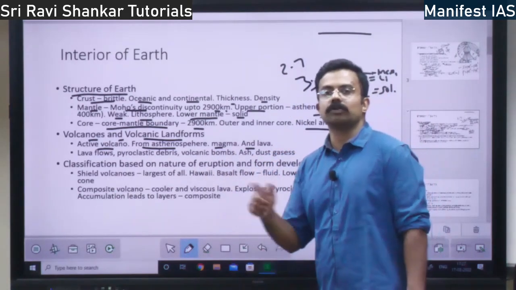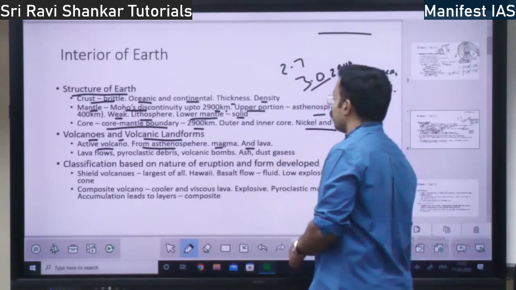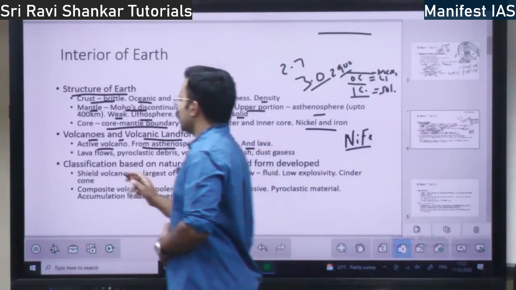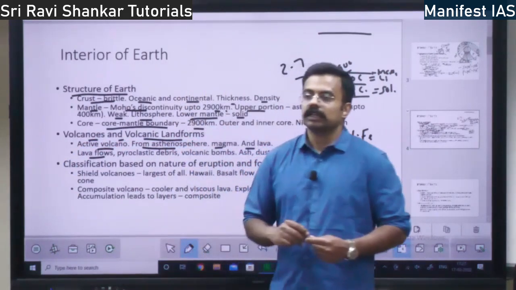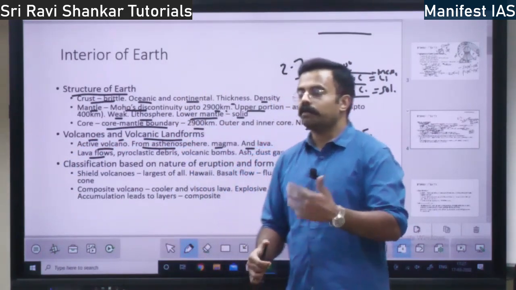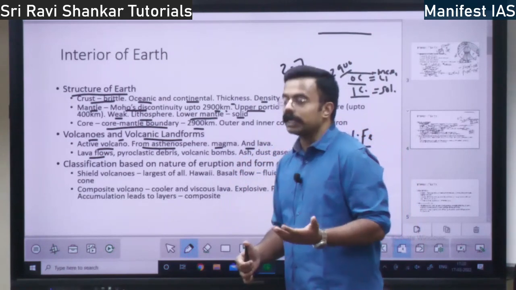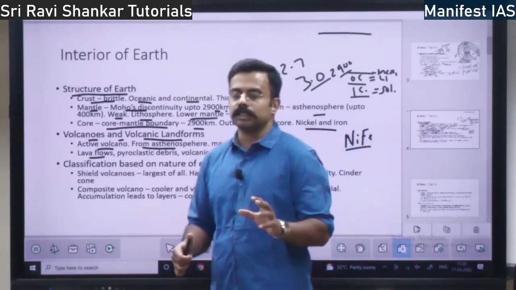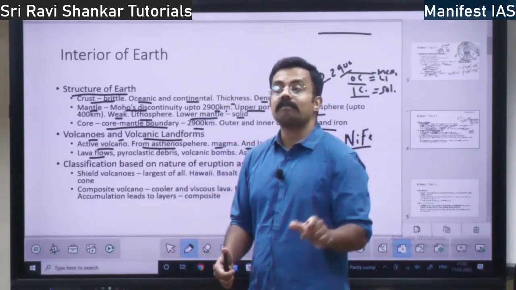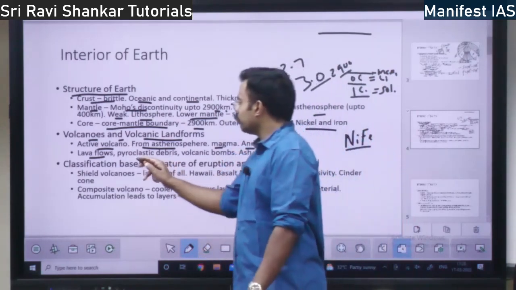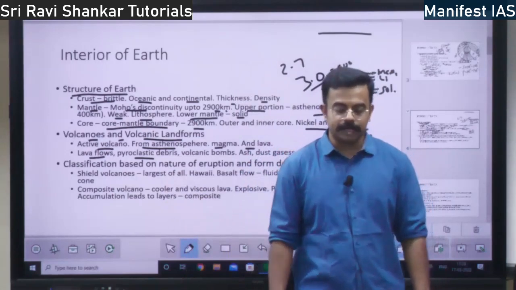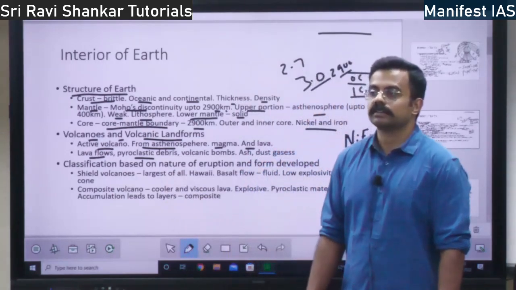Inside the earth, magma; outside the earth, lava, right? So you have lava flows, which flow out of the volcano. Then you have pyroclastic debris. Pyro means fire.